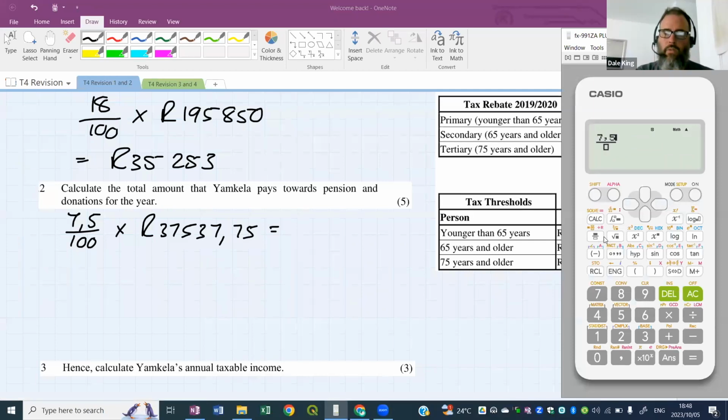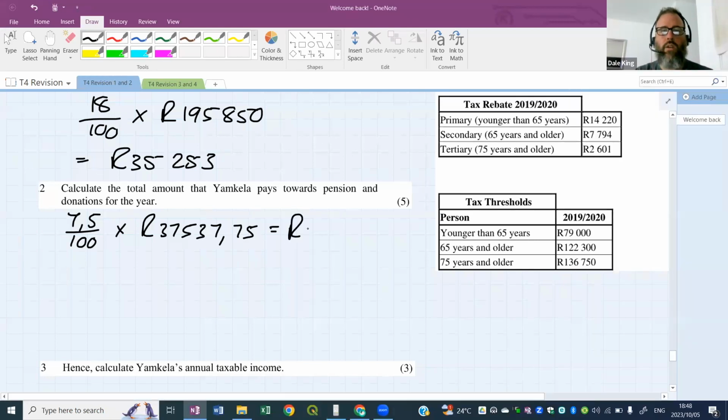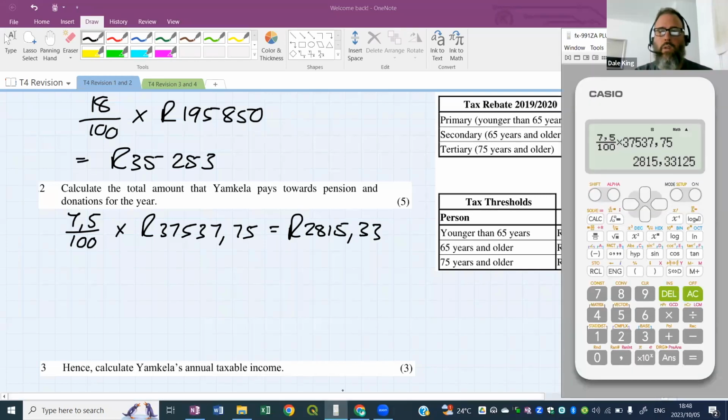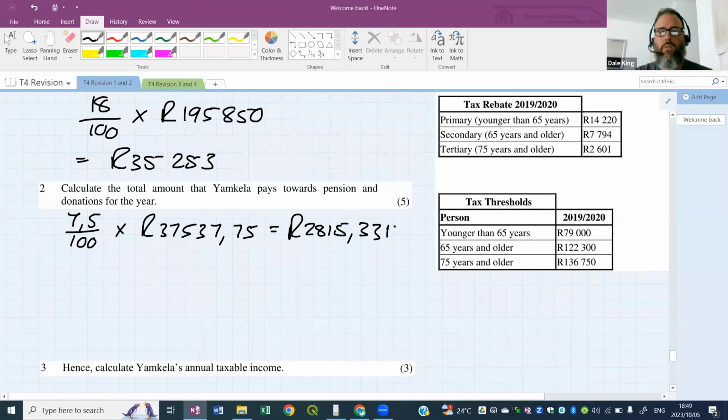So 7.5% times 37,537.75 gives us 2815.3312. I'll leave it like that, 4 decimals. All right, so that is the monthly pension amount that this person is paying.